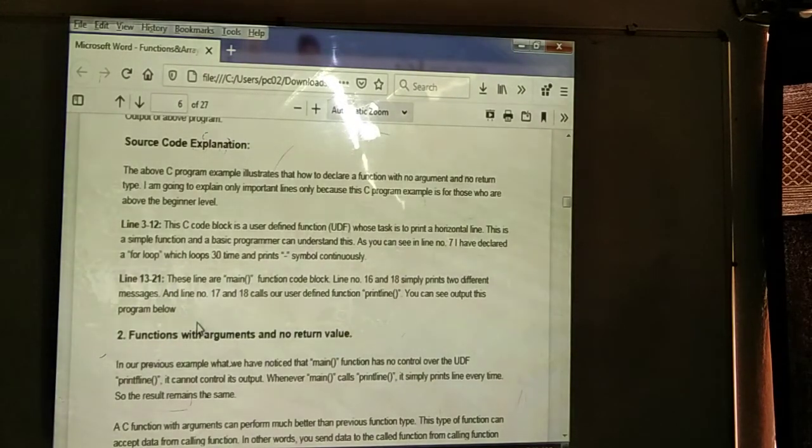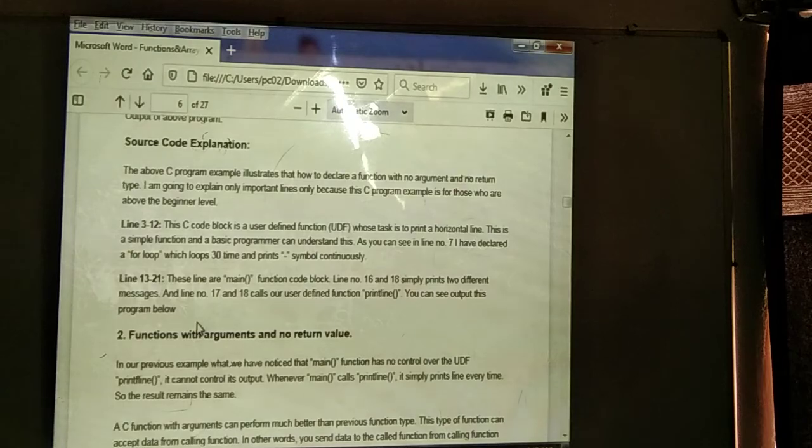30 times. And we are going to be printing which symbol? The underscore symbol continuously. Next, lines 13 to 21 are the main method. Means in the main method we are going to be using how many lines? 13th line to 21. In the function code block, lines 16 and 18 simply print the two different messages.